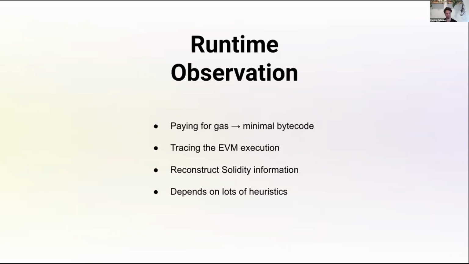And the way this works is by relying on runtime observation. And this is because in Ethereum, as we all know, you have to pay for gas when you try to execute something. And in particular, the person paying for that gas is the final user. So keeping the amount of gas that you pay to a minimum is super important, because it makes your application more or less competitive. And this leads to many things, but in particular, one of them is solc generating a minimal amount of bytecode when compiling your smart contracts.